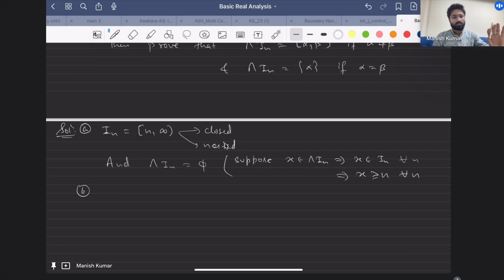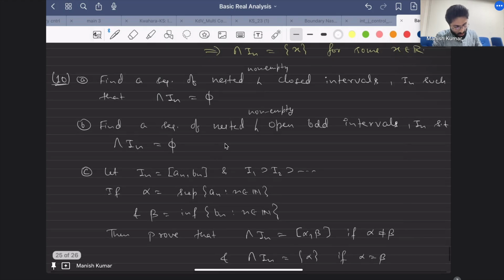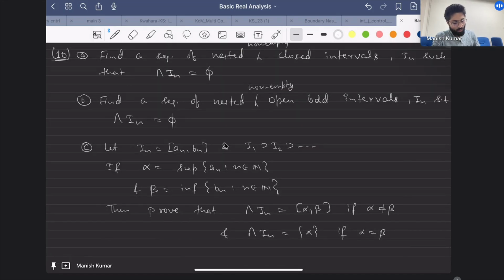Now for the second one, you have to find a sequence of nested open intervals, but here I have added the condition bounded. See, I am removing the conditions one by one. First I said just closed, so it can be unbounded. The second one is open, not closed. So do you have any answer for this?